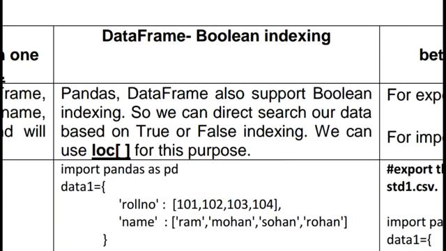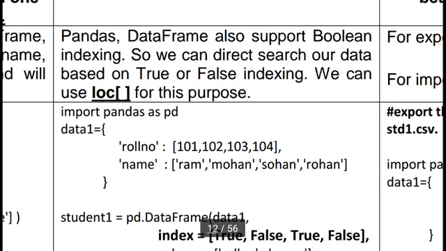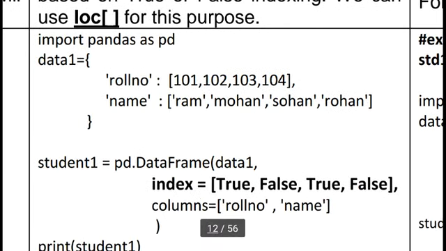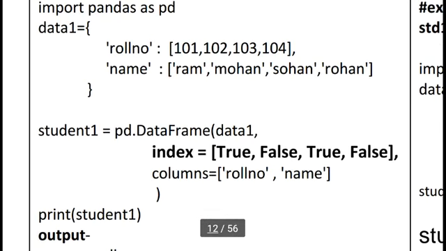Here we already know loc in a data frame or series is used for a particular row. Generally we use loc for label index position. Here I am taking one example. Import pandas as pd. Here data1 is equal to roll number, name. I am using the dictionary concept to store our data. The data frame name is student1. pd.DataFrame is our method to convert the above data1 dictionary into a data frame.